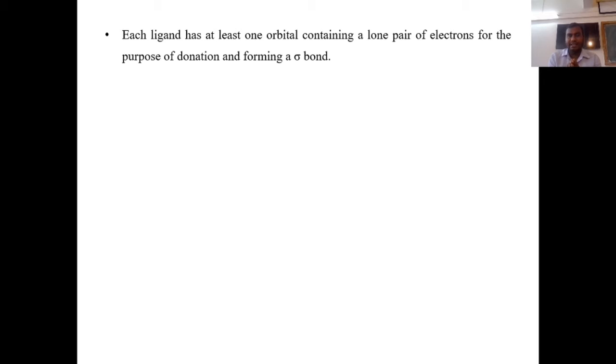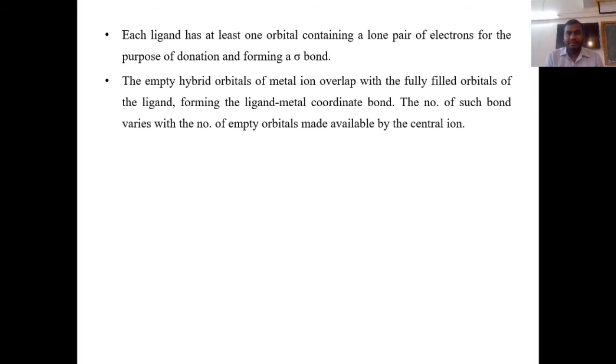So each ligand has at least one orbital containing a lone pair of electrons for the purpose of donation, and forms a sigma bond. Always remember, a ligand has the capacity to form a sigma bond, and it has an orbital which contains a lone pair of electrons for donation. The empty or hybrid orbitals of the metal ion overlap with the fully filled orbitals of the ligand.